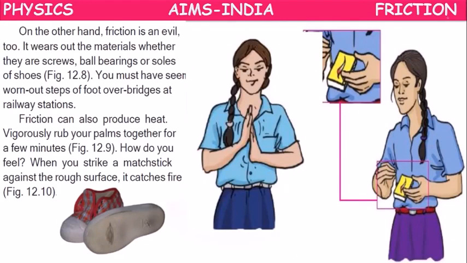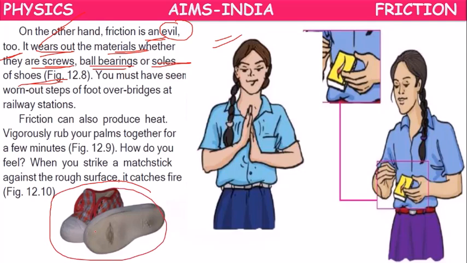On the other hand, friction is an evil too. It has disadvantages also. Along with advantages, it has disadvantages. It wears out materials, whether they are screws, ball bearings, soles of shoes, anything. After using them for some days, they will get worn out.